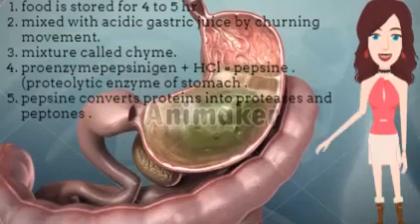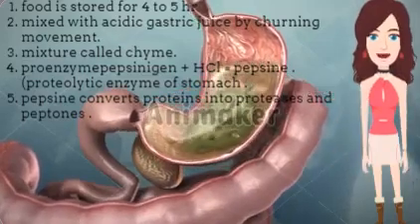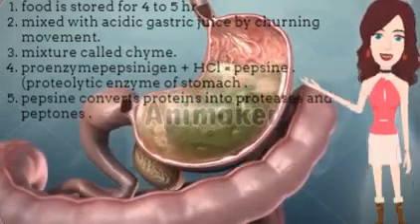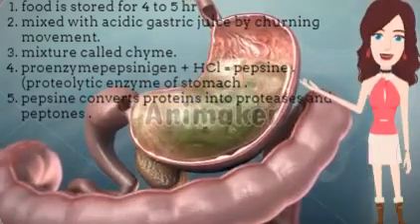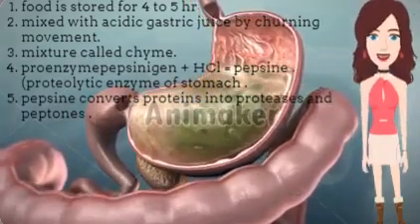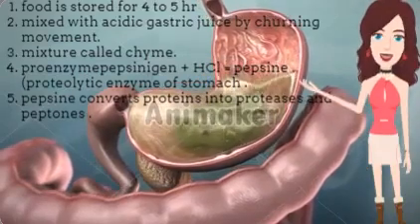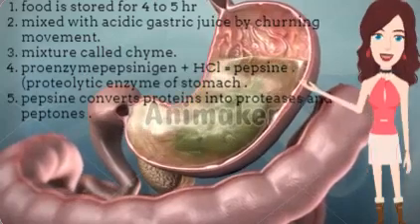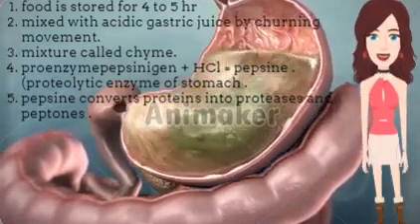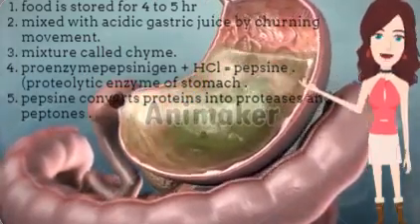In the stomach, food is stored for 4 to 5 hours. It is mixed with acidic gastric juice by churning movement. The mixture is called chyme. Proenzyme pepsinogen, when it reacts with hydrochloric acid, is converted into pepsin. It is the proteolytic enzyme of the stomach. Pepsin converts proteins into proteoses and peptones.